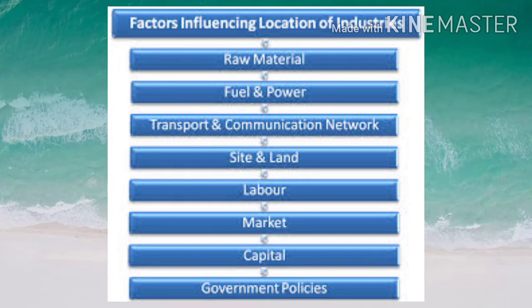Now we are going to study the main factors that influence an industrial location. What are the factors that are very important to make an area an industrial located area or an industrialized area? So first one is availability of raw materials, labors, capital, power supply, market, government policies and cost. These are the main factors that are very much important for the location of an industry, and we want to study each and every factor in detail.